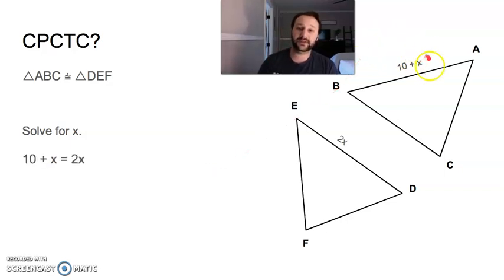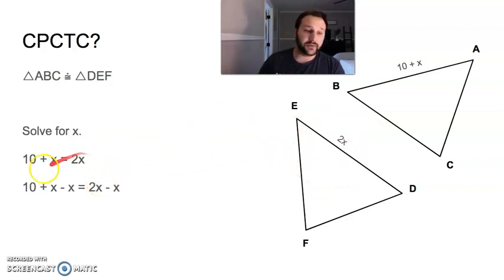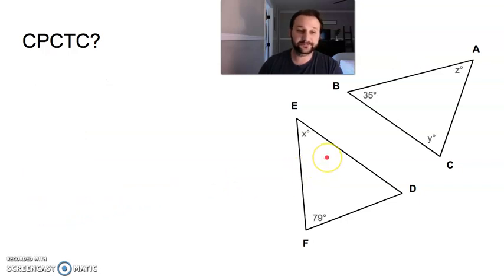If you solve for X, 10 plus X is equal to 2X. We say that because AB is congruent to DE according to CPCTC. We know that corresponding parts of congruent triangles are congruent. So AB corresponds to DE. We can put that in an equation together and solve for X. We get X equals 10.